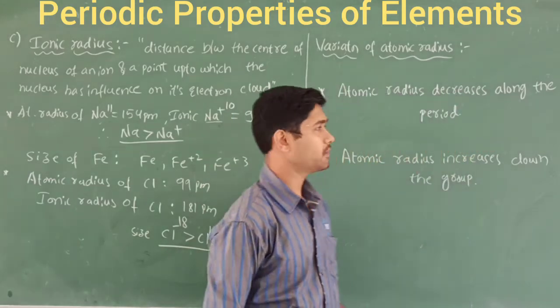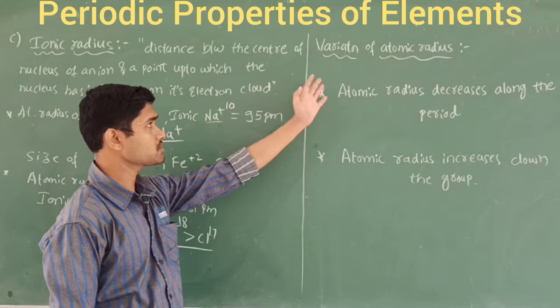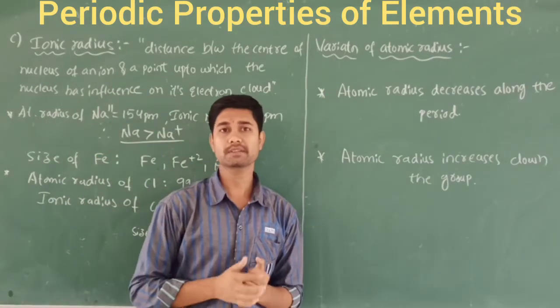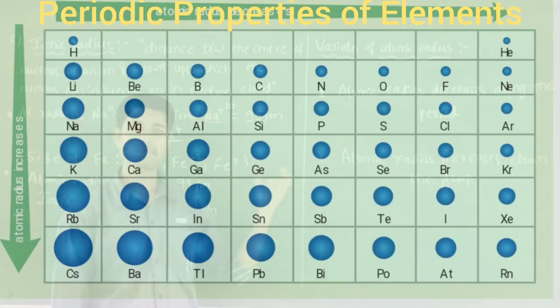And here is one more very important parameter, the variation of the atomic radius. What type of variations are we going to see in the atomic radius? Let's take a brief look at this one.